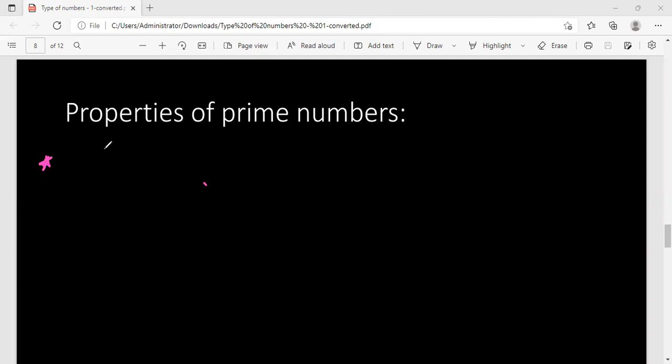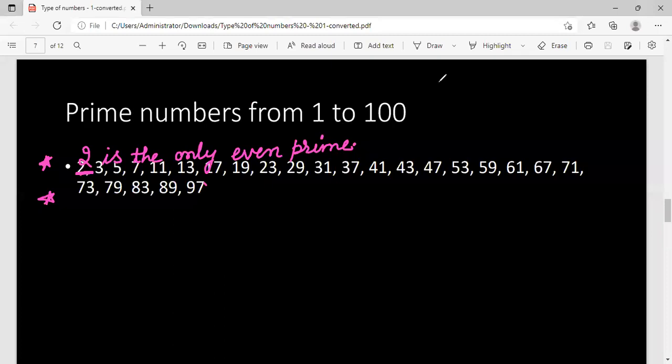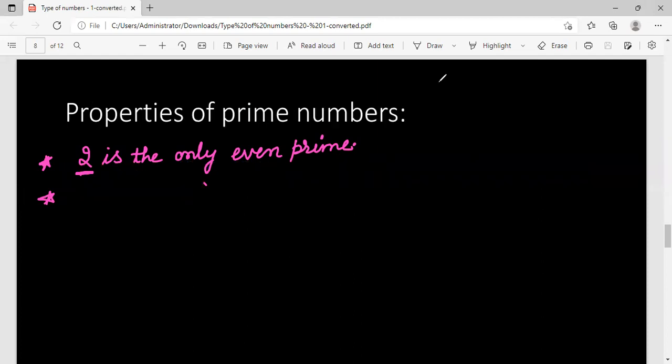First of all, 2 is the only even prime. Very, very important observation. 2 is the only even prime. Except 2, I'm going back to my list. If I go to this list, you can see 3, 5, 7, 11, all of them are odd numbers. So 2 is the only even prime.